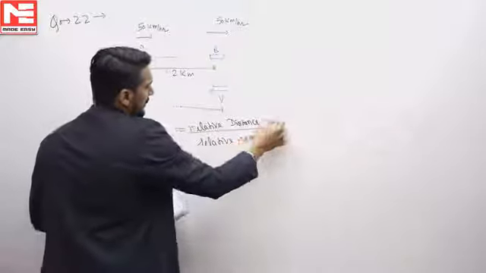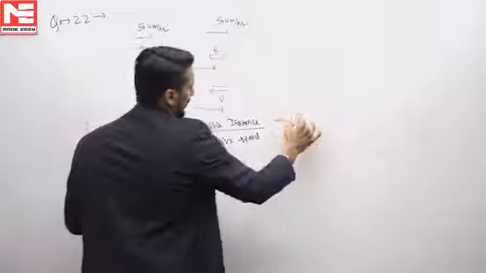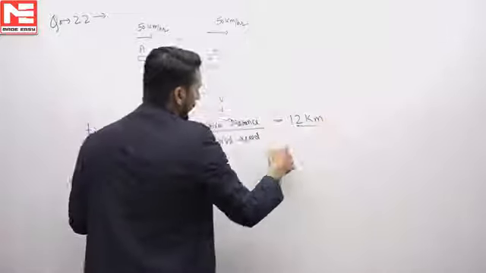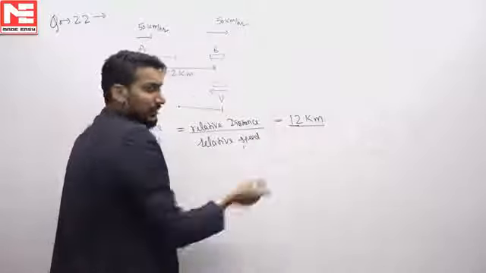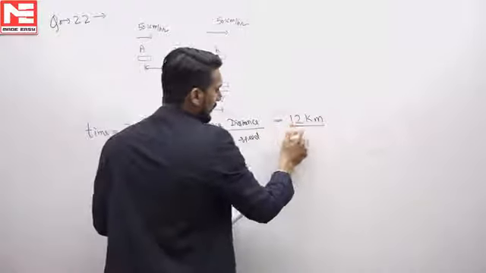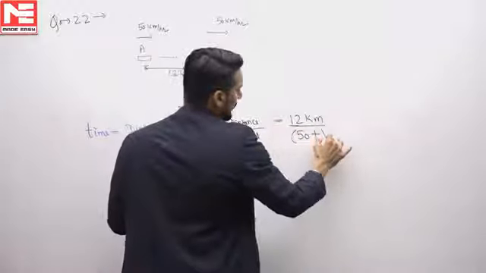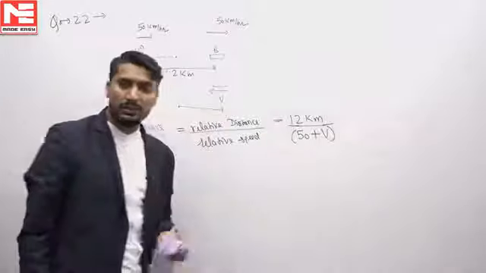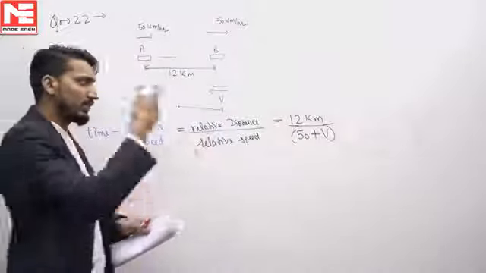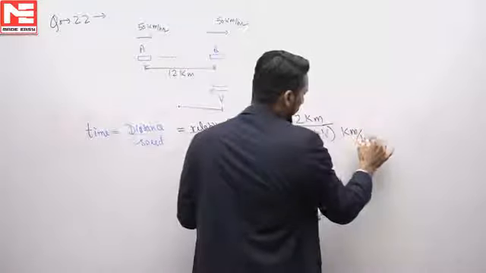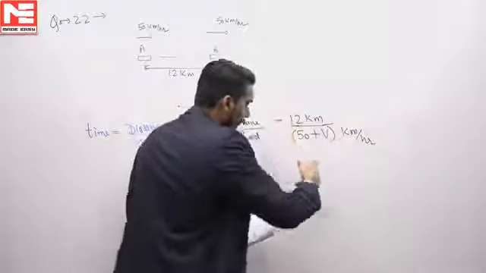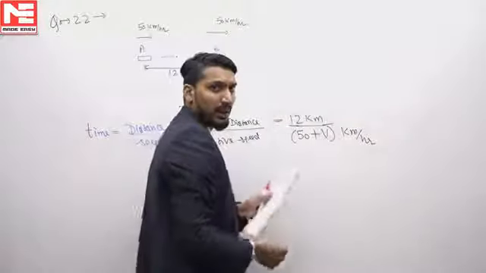So what is the relative distance initially? 12 kilometers. And what was the relative speed? It is 50 and v, so it is going to be added, because these are in two opposite directions. Relative velocity will be added if the velocities or speeds are in two opposite directions. So it is going to be 50 plus v kilometer per hour. It is given in kilometer per hour, so the whole unit of this data will come out in hours.